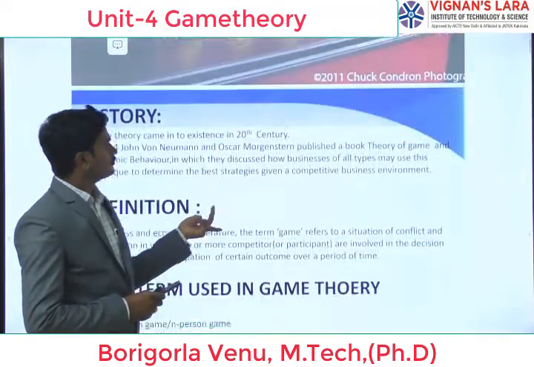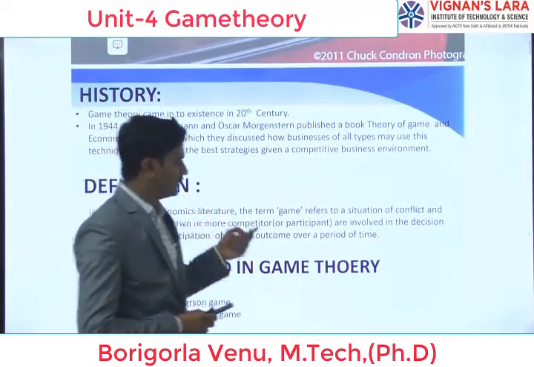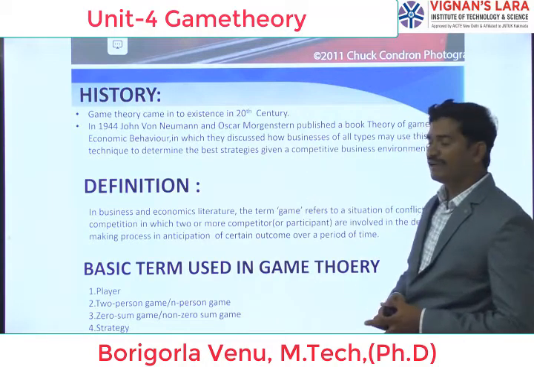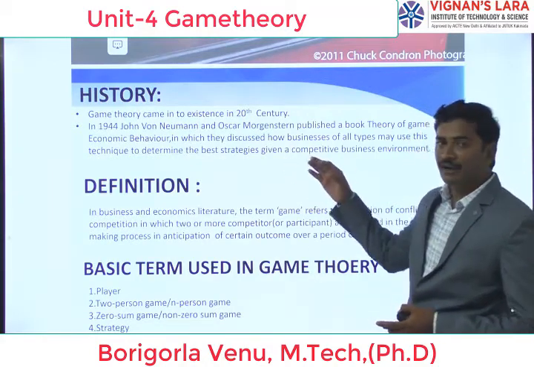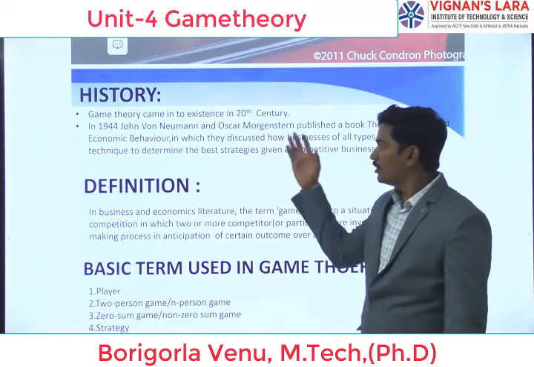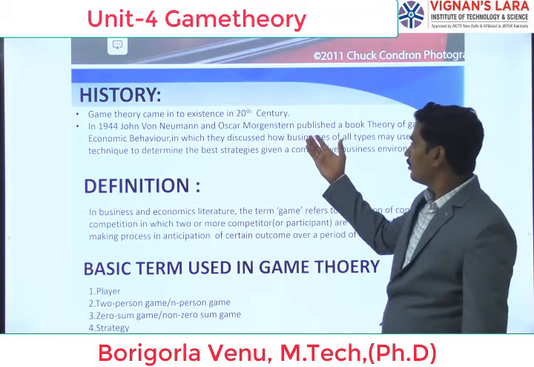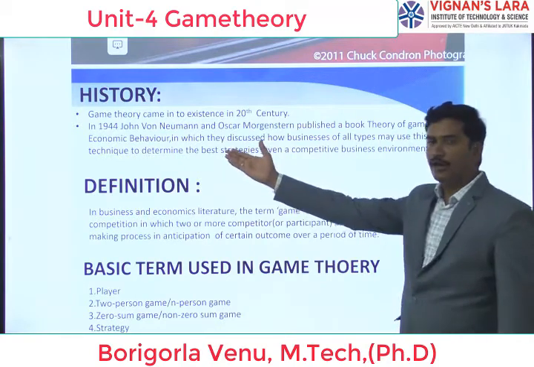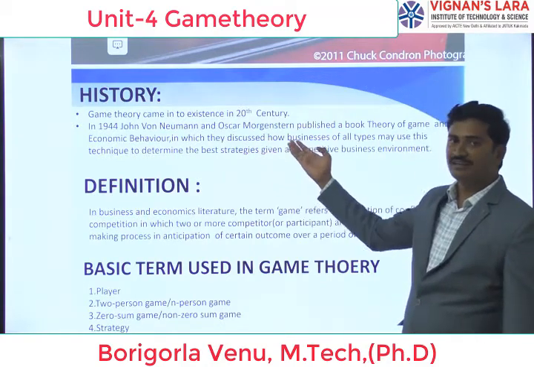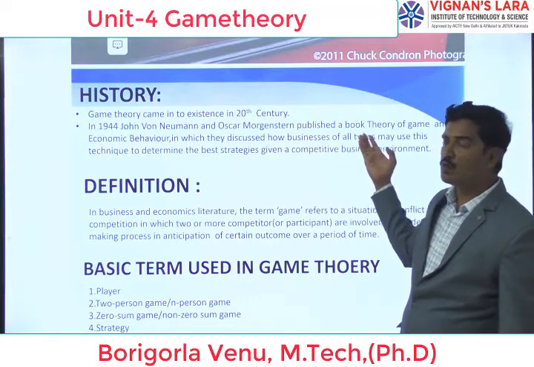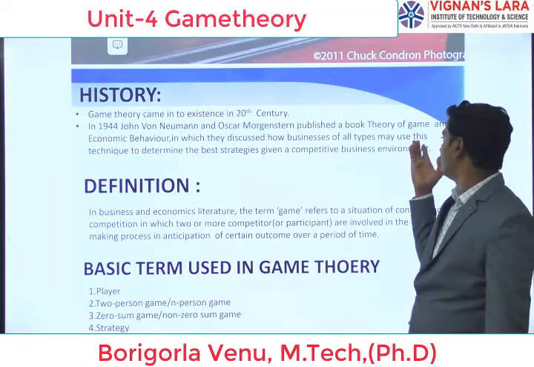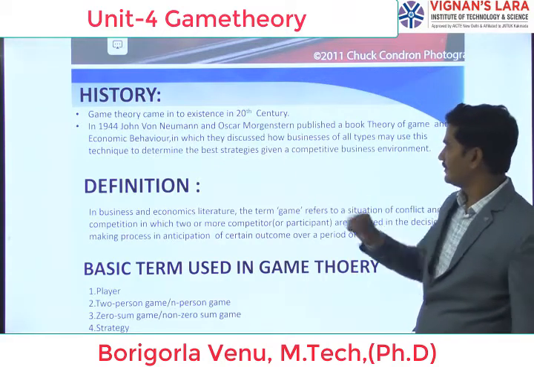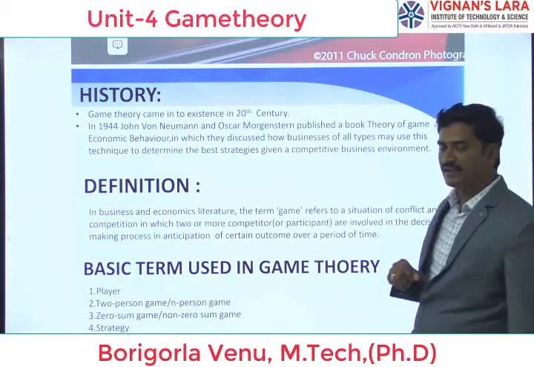Coming to the history, game theory came into existence in the 20th century. In 1944, John von Neumann and Oscar Morgenstern published a book, Theory of Games and Economic Behavior, in which they discussed how businesses of all types may use this technique to determine the best strategies given a competitive business environment.